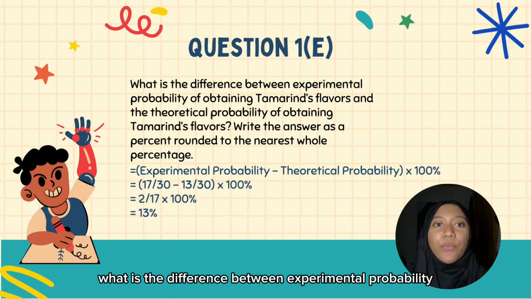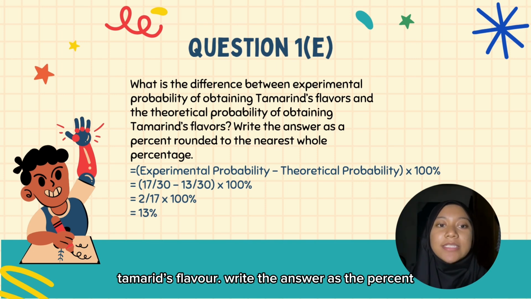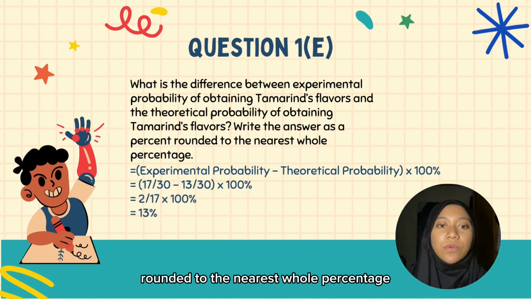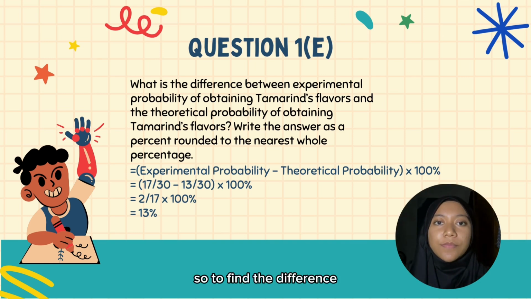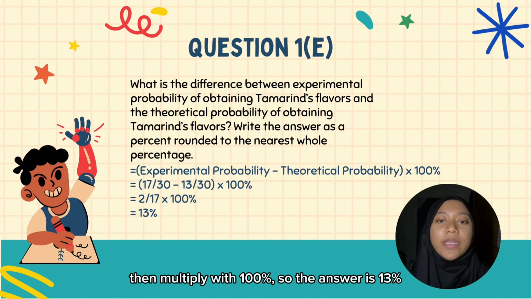For question E, what is the difference between the experimental probability of obtaining tamarind flavor and the theoretical probability of obtaining tamarind flavor? Write the answer as a percent rounded to the nearest whole percentage. To find the difference, we use this formula, which is experimental probability minus theoretical probability, multiplied by 100%. For tamarind flavor, we got 17/30 minus 13/30 and multiply by 100%. So, the answer is 13%.